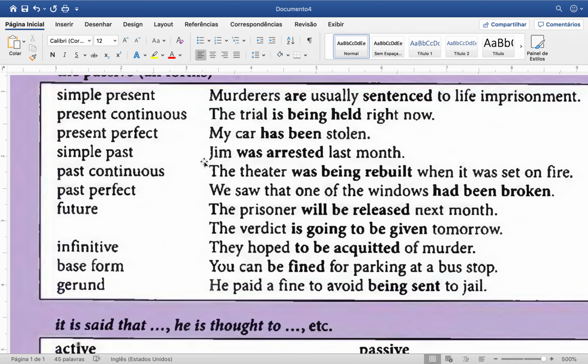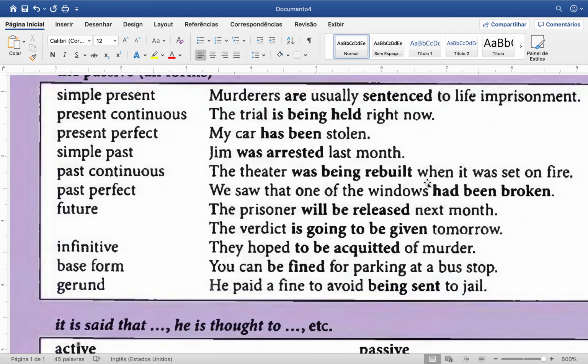Simple past, I've just given you an example. So Jim was arrested last month. Verb to be in the past and PPV, past participle verb. Past continuous, was being is the verb to be and rebuilt PPV.